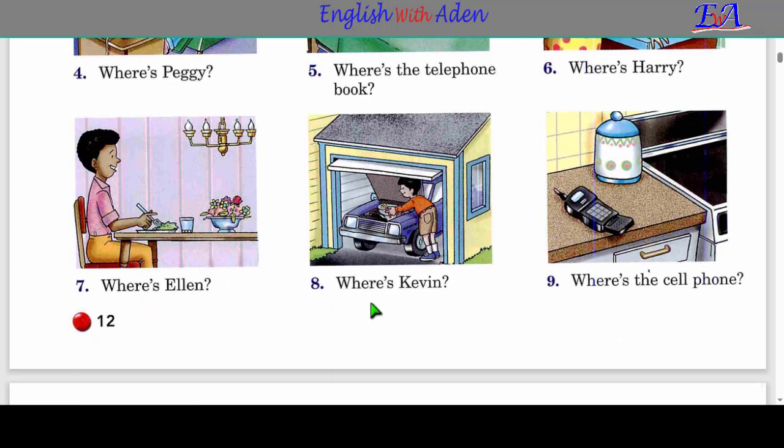Where is Kevin? He is in the garage. Where is the cell phone? It's on the bookshelf.